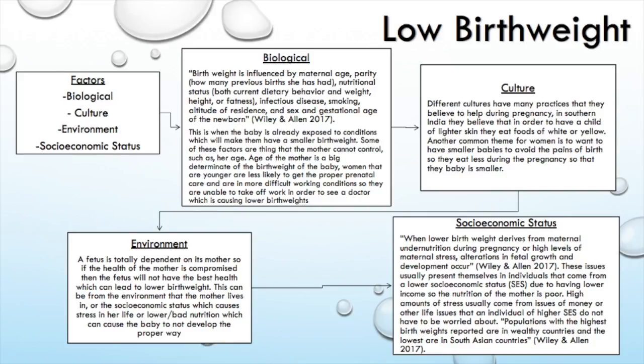For this concept diagram, I did low birth weights and the factors that are affecting the weights of babies when they are born. So the factors are biological, culture, environment, and socioeconomic status. Socioeconomic status will tie into the three previous ones throughout the discussion of the concept diagram.